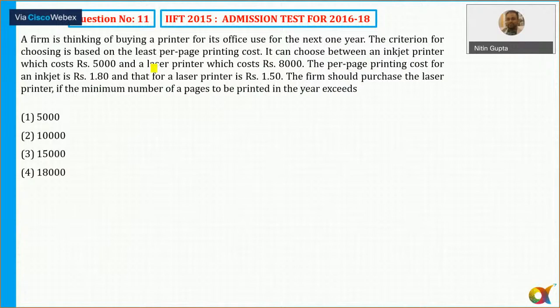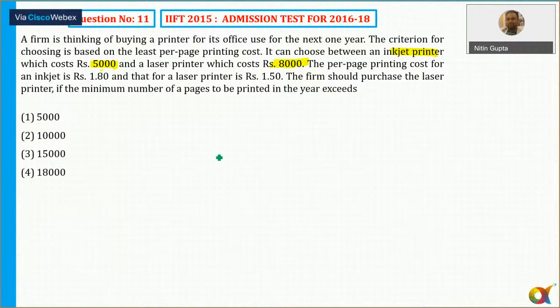Okay. Question number 11 says, a firm is thinking for its use for the criteria per page printing cost. So least per page printing cost is 8,000.